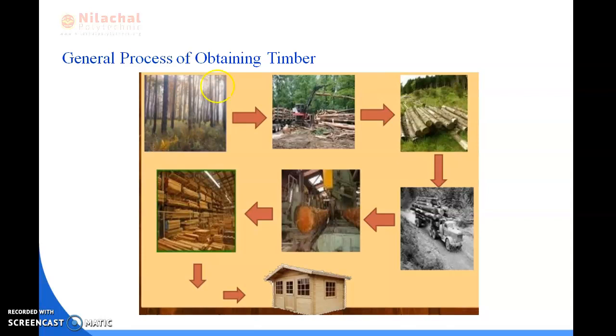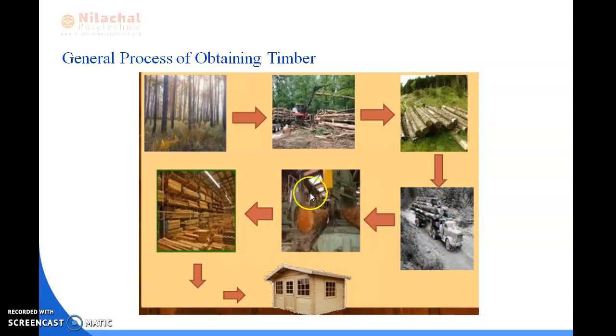From the jungle we get the trunk part. After that it is cut and placed in a place. After that it is transported to the place where it will take a proper shape.